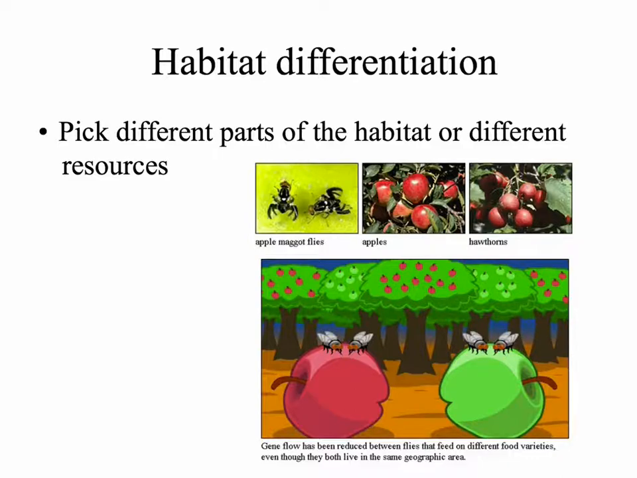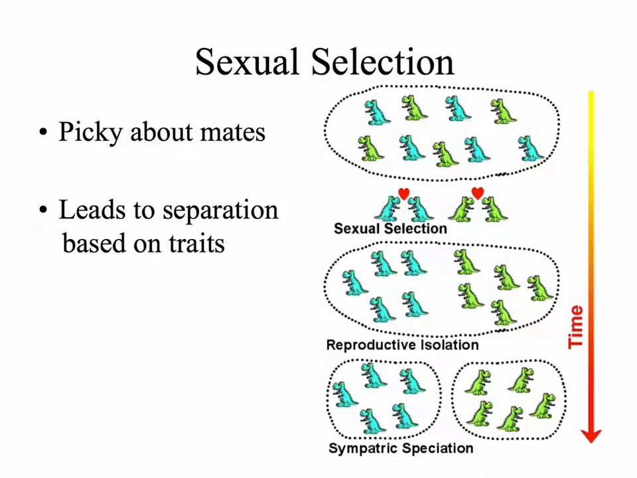We see now that gene flow is being reduced between these two groups of flies. Even though there is no physical barrier dividing up the two groups, they prefer different fruit and self-separate based on that habitat preference. So we see that the flies that are born and raised on apples tend to mate and prefer other flies from apples, while flies born and raised on hawthorn fruit tend to prefer other flies on hawthorn fruit.